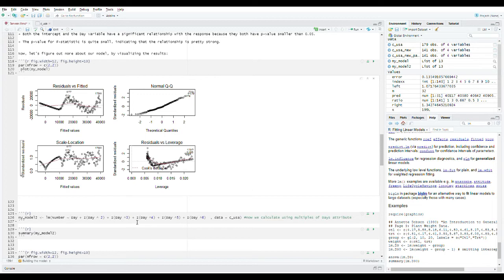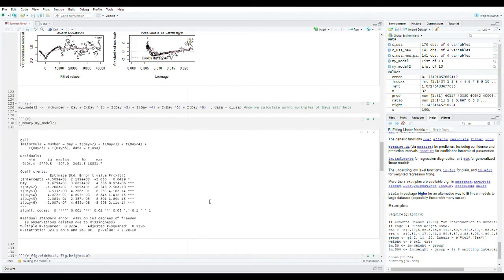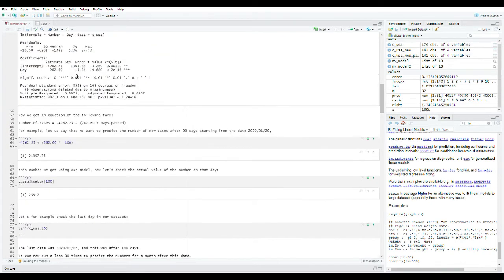Now we are going to try using the multiple of the days attribute. So let's try. Now I'm going to find the summary of our second model. In our second model, the estimated intercept is minus 4.509, which is quite similar.